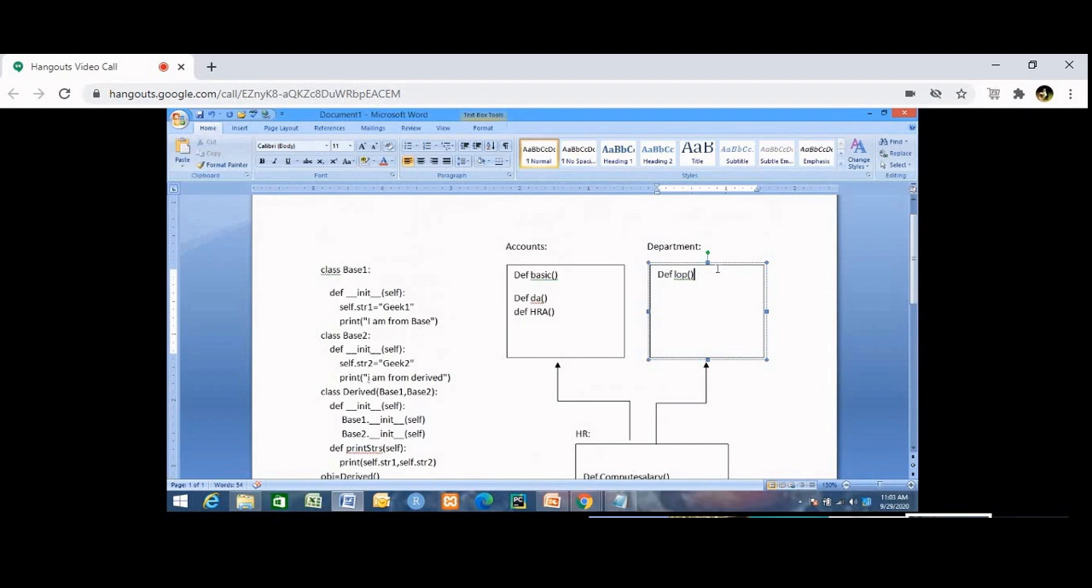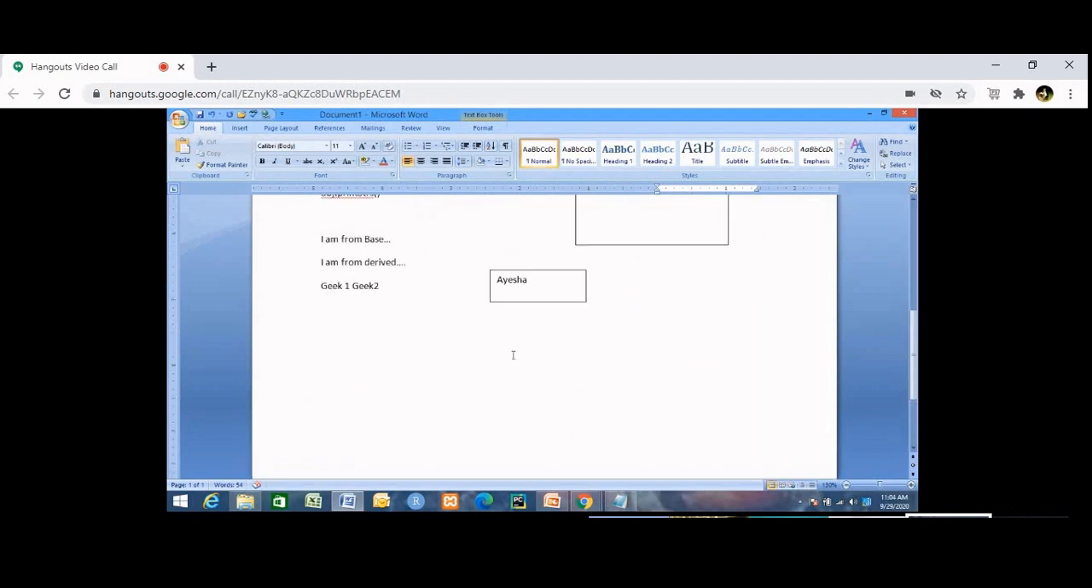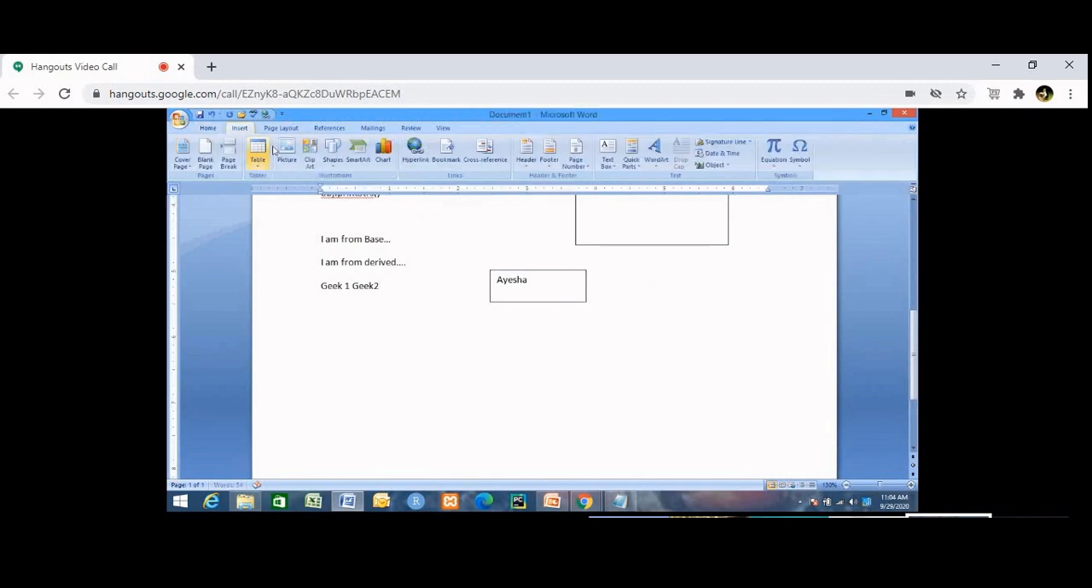Okay, so this is called multiple inheritance. I'm sorry, not multi-level, multiple inheritance. So don't think that there can only be two classes. There can be any number of classes. I can create a multiple inheritance something like this. I may have 3 classes or 4 classes. I can have any number of classes.